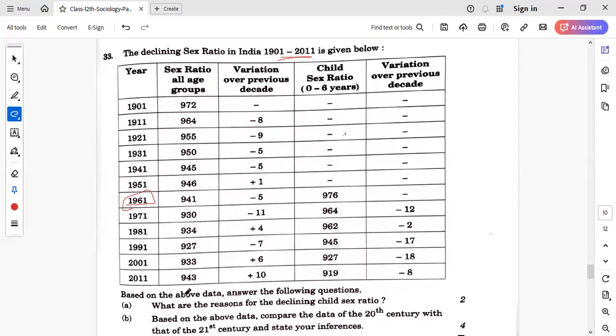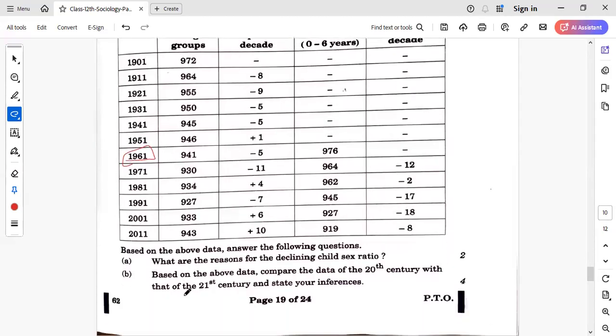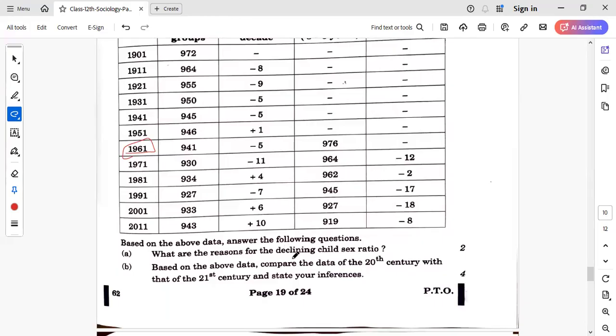Now see the questions. Question A says, what are the reasons for declining child sex ratio? So what are the reasons? Reasons are, I would say, son preference, right? Reasons are misuse of technology, right? So people go for abortion after sex detection, right?